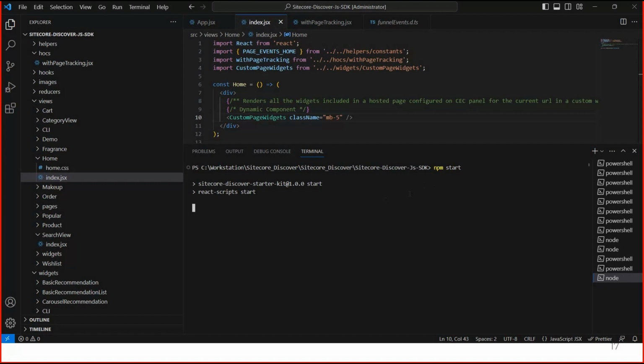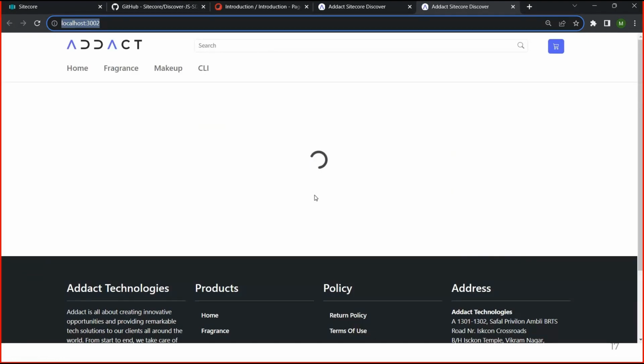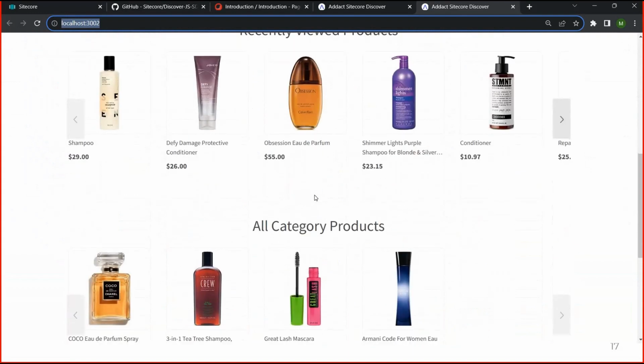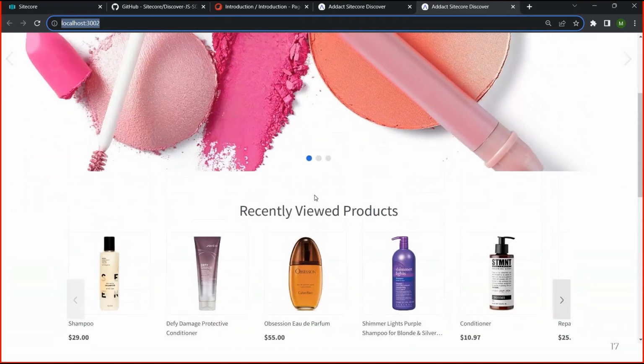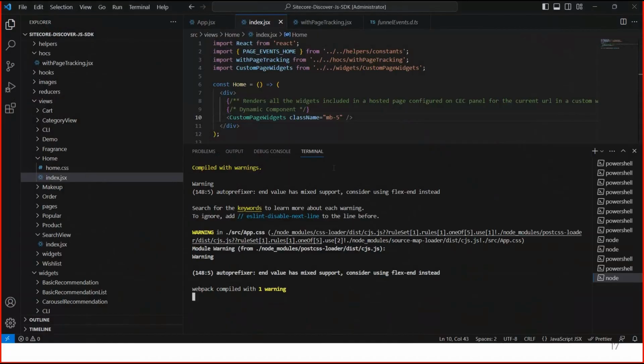That command is already there in our SDK URL, so all the steps are already configured, and my website is already working fine on my local system. In the home page currently we have configured 3 widgets: recently viewed products, all category products, and one more, and these 3 are coming dynamically based on what we have configured in the CSC portal.